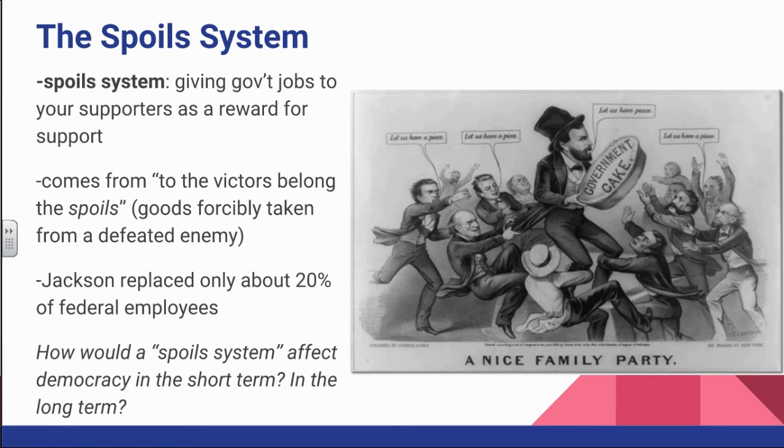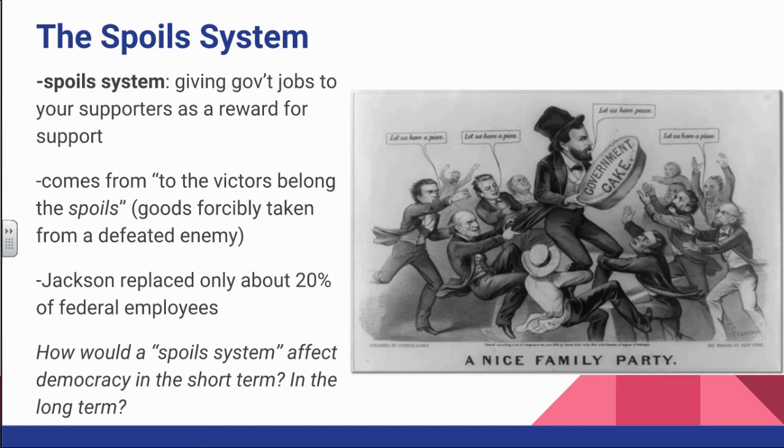The spoil system is something we're going to talk about quite a bit in class when I see you again. The idea basically behind the spoil system and why we call it this is it's the idea of giving government jobs to your supporters. When you are elected president, for example, and this can also happen at lower levels too, you give government jobs, those pretty sweet government jobs, to your supporters as a reward for supporting you. It comes from the saying, if you've heard it, to the victors belong the spoils. The idea here is that this is analogous to war. And in war, the spoils are the things you take forcibly from your defeated enemy. So the idea here is that because you have defeated your opponent, you then are going to take the treasure, take the jobs.